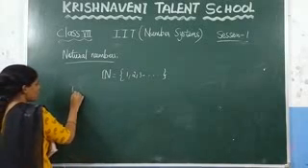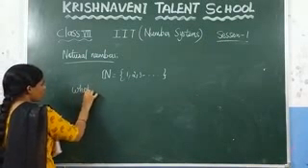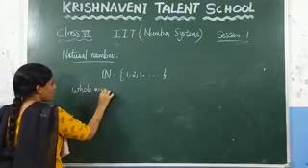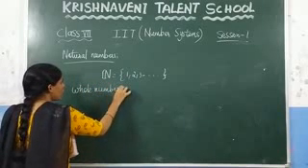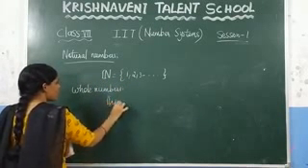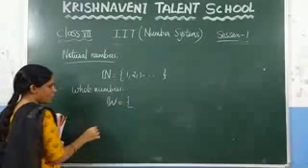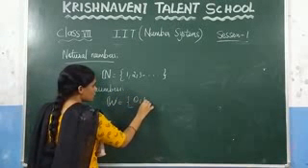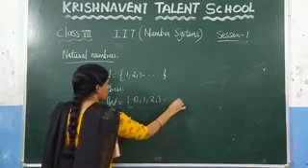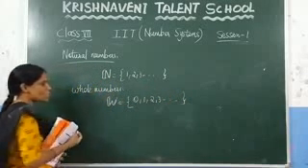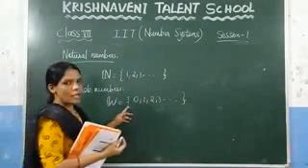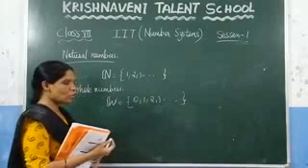And the next one is the whole numbers. What are whole numbers? If we add 0 to the natural numbers, we will get a new number system, which is nothing but the whole numbers. The whole numbers start from 0, 1, 2, 3 and so on. What is the smallest whole number? 0. And similarly, there is no largest whole number.